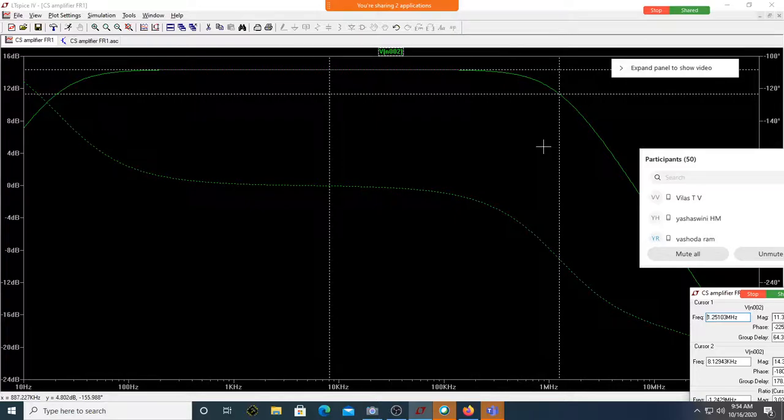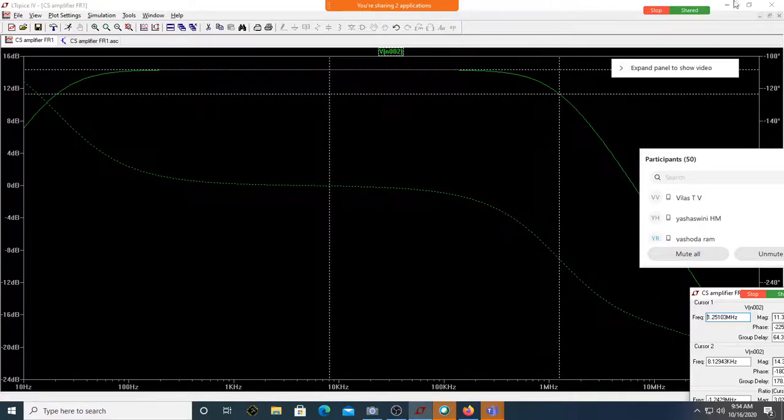So which is dominant pole now? F2 or F3? Which one is the least? The least is 1.1, no? When I say least, it is not between F1, F2, F3. It is between F2, F3. Yes, sir. So between F2, F3, F2 is least. So that's why that is dominant. Correct? Yes, sir. So now, what I'll do, I will change R